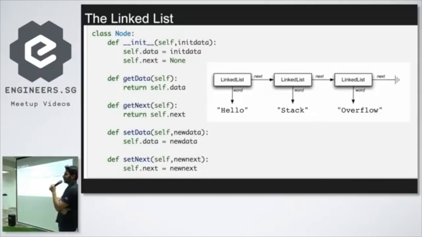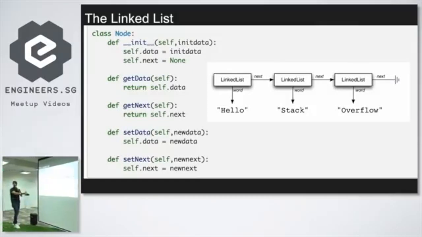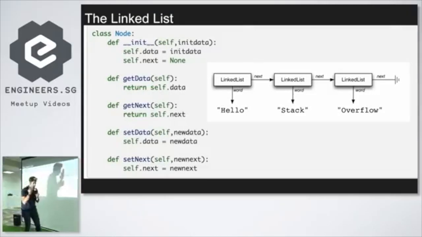The linked list. Who here has seen the linked list before? Awesome. The linked list is a very, very simple data structure. I've got the code for it right here. Don't worry if you've never coded before. It's only 12 lines of code, 12 single lines in Python. And what this does is it creates a data structure called a linked list.